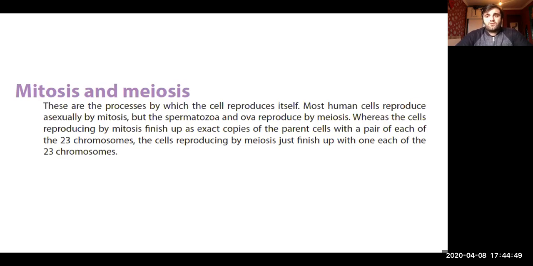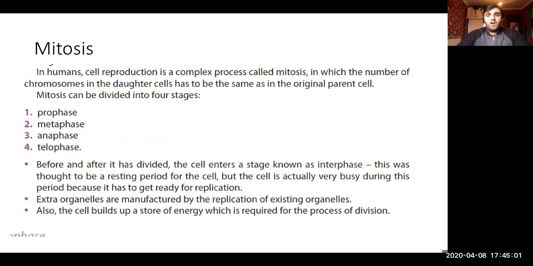Okay, after meiosis, the amount of chromosomes in the daughter cells is 23. And they are not pairs, just 23 chromosomes. Okay, so mitosis in human cells reproduction is a complex process. Mitosis contains 4 phases: prophase, metaphase, anaphase, and telophase.